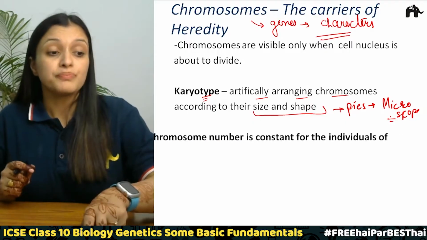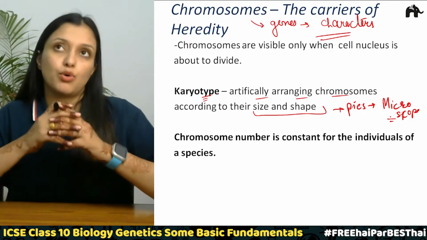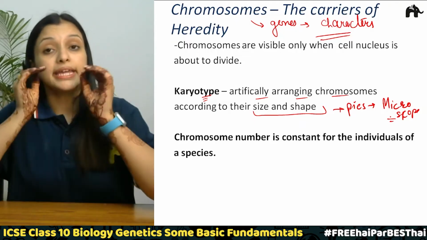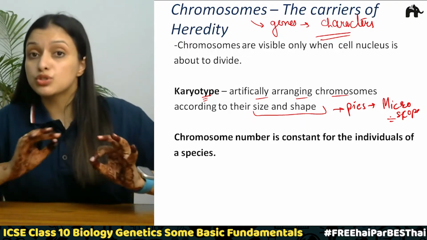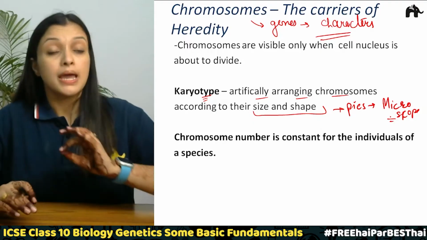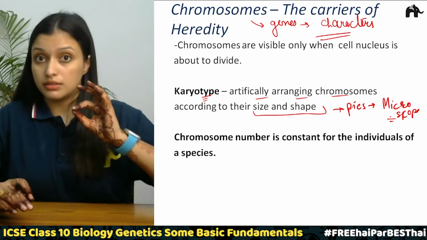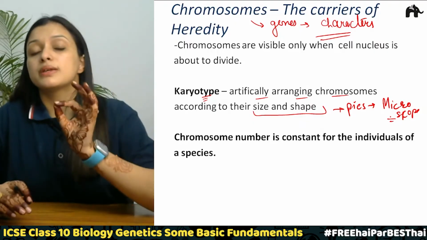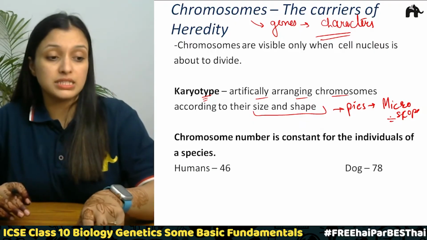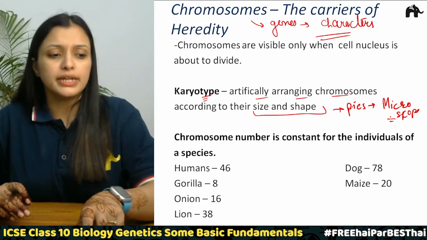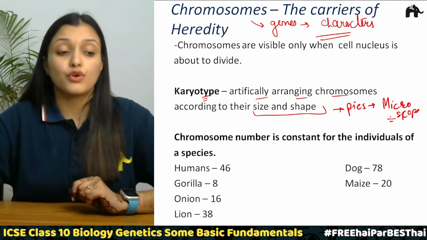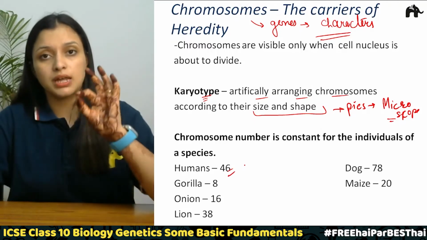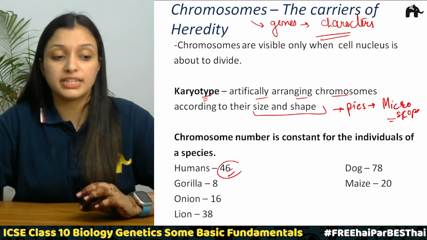Now, if we talk about an organism or a species, say Homo sapiens, in every species the chromosome number remains constant, irrespective of the race, irrespective of the tribe. So in humans, there are 46 chromosomes, whatever the race or tribe, but the number of chromosomes will remain 46, right?